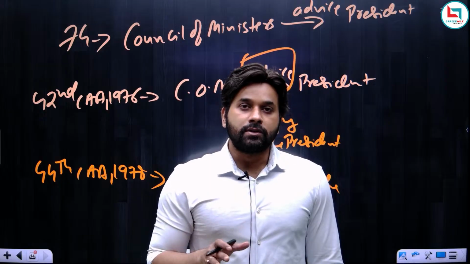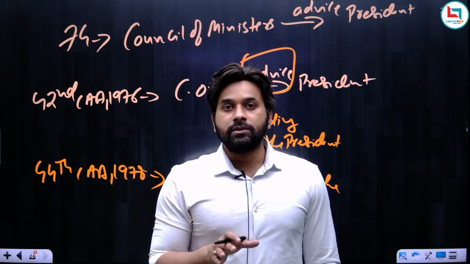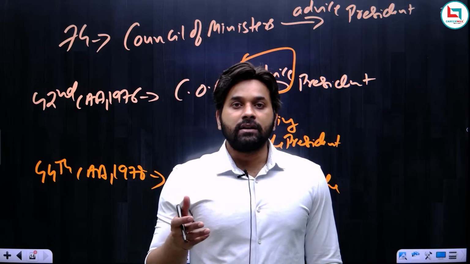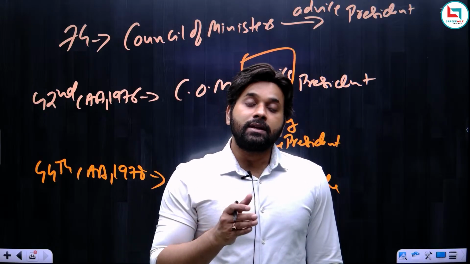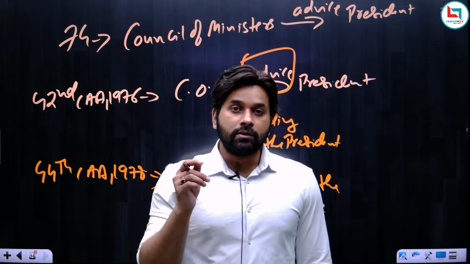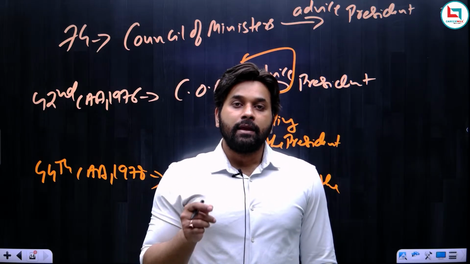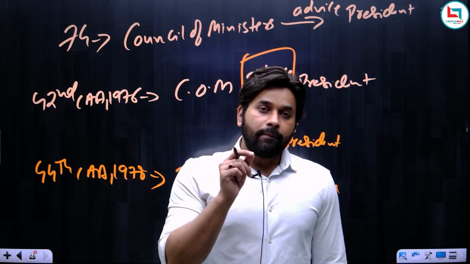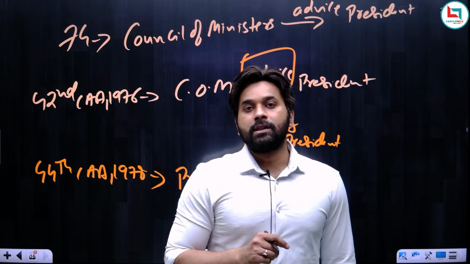Now remember, according to the 44th Amendment Act, it is possible for the president to return the advice to the Council of Ministers, but after reconsideration, if the same advice is again sent to the president, then the president should act according to such advice. So the president has no authority to return the advice in the second instance. He can return the advice only once, and in the second instance, he must work according to the advice given by the Council of Ministers.